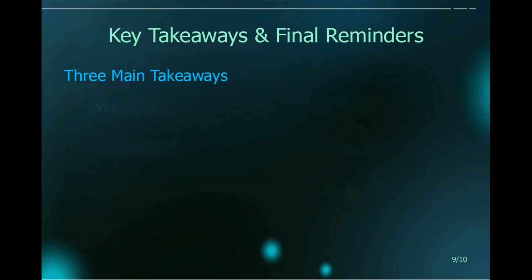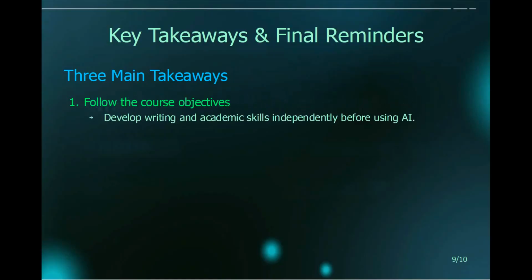To summarize, remember the following 3 things. First of all, always follow the course objectives. The course objectives are listed on the syllabus, and it's important that you learn the skills that are listed on the syllabus. Thus, whenever you are trying to practice or learn one of these skills, it's important that you do the work yourself instead of asking ChatGPT or an AI to do the work for you. In other words, develop your writing and academic skills independently before you think of using AI.